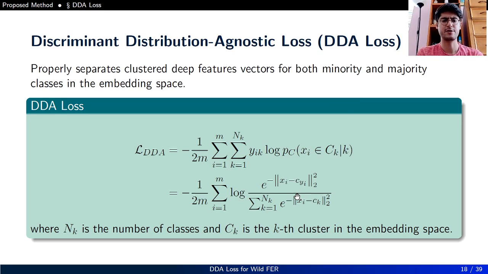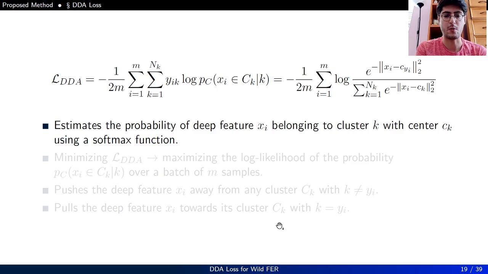So our solution, discriminant distribution-agnostic loss, properly separates and clusters deep feature vectors for both minority and majority classes in the embedding space. And it's formulated as below. DDA loss estimates the probability of deep feature xi belonging to cluster K with center Ck using a softmax function.